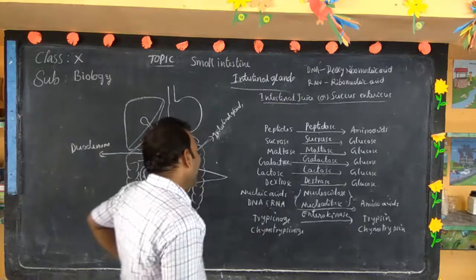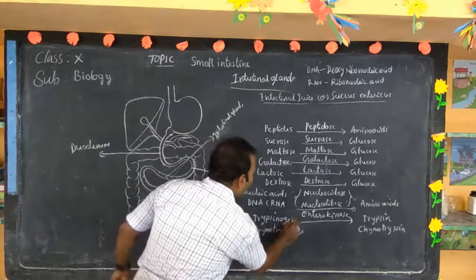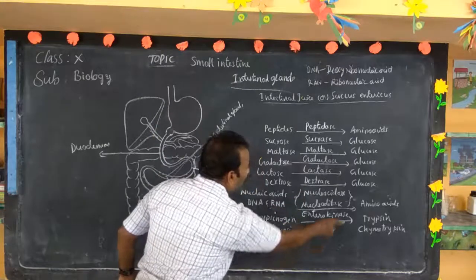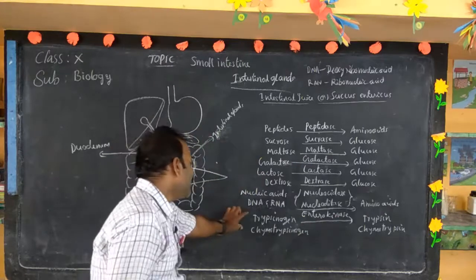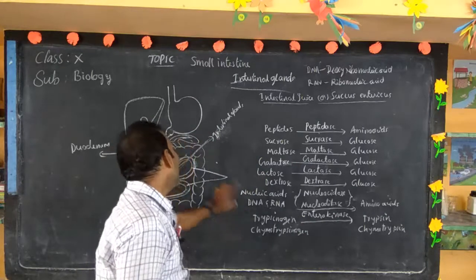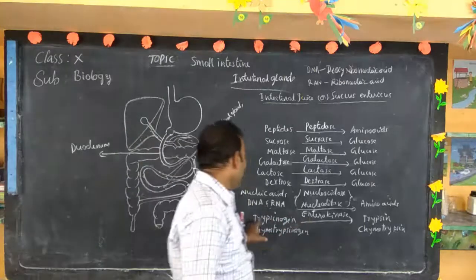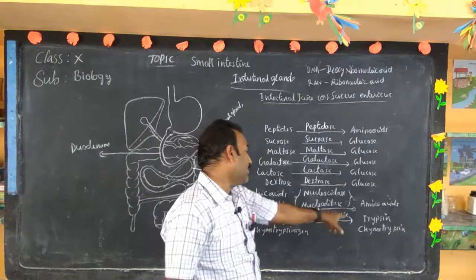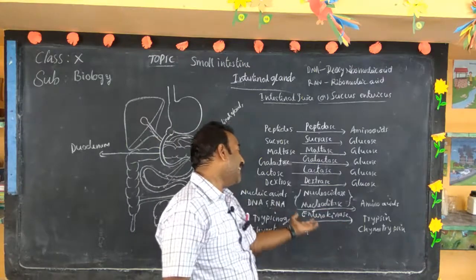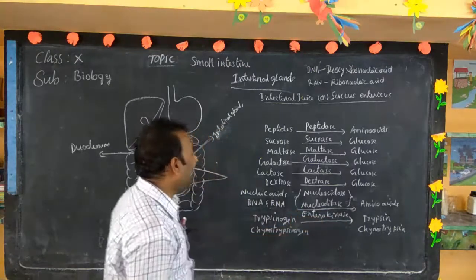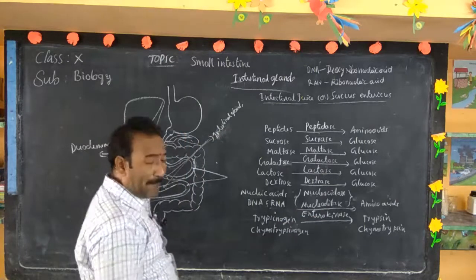The enterokinase enzyme converts trypsinogen to trypsin and chymotrypsinogen to chymotrypsin. These two are present in the pancreatic juice in inactive forms. Then trypsinogen is converted to trypsin and chymotrypsinogen to chymotrypsin by the enterokinase enzyme. In this way, food is completely digested.